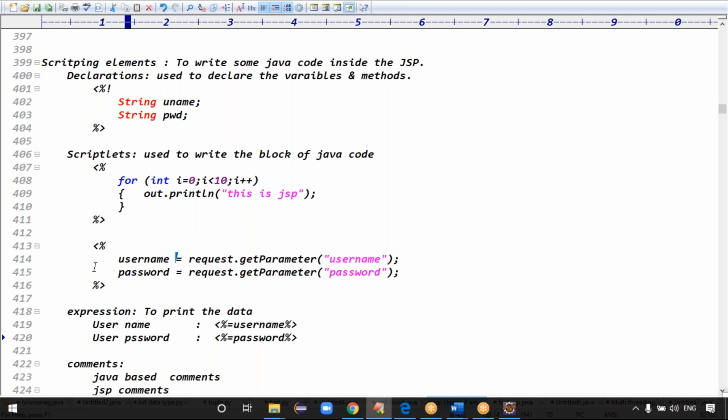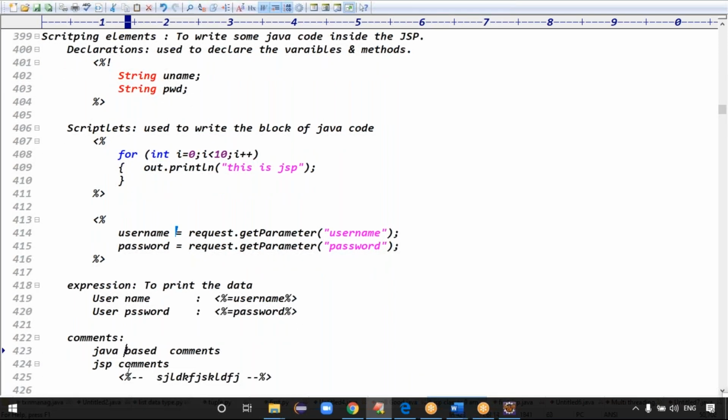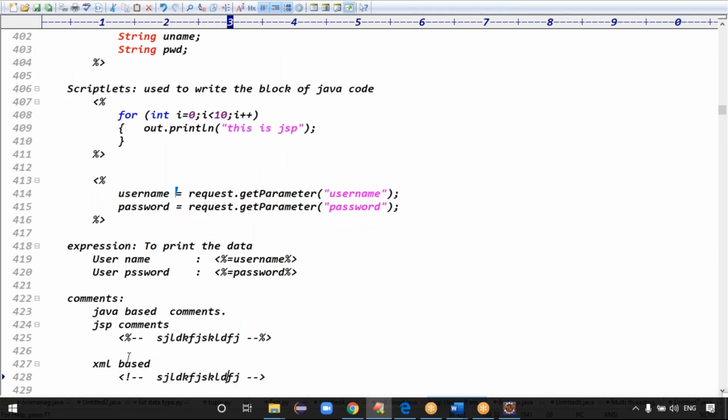So comments, again there are three types of comments, guys. Java based comments, like single line comments and multi line comments. Then JSP based comments. The syntax of a JSP based comment is angle bracket percent hyphen hyphen, percent hyphen hyphen, since JSP is tag based.